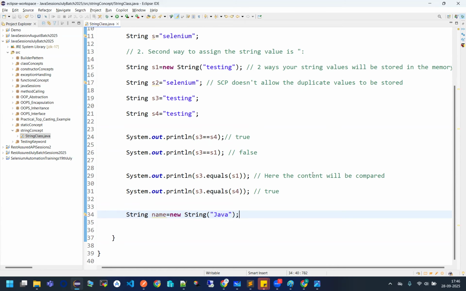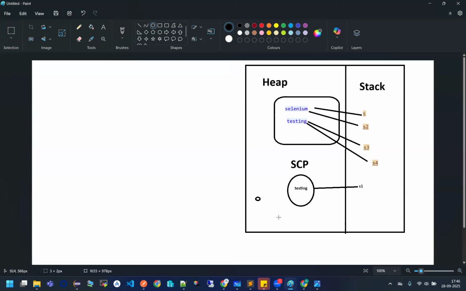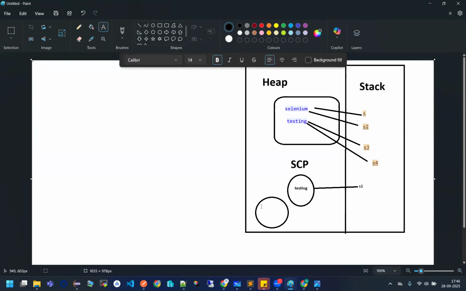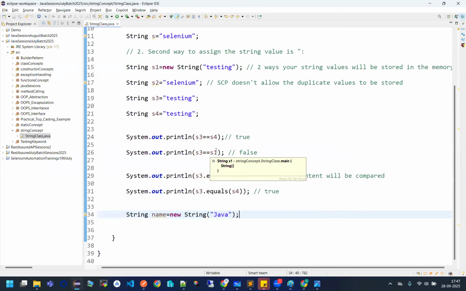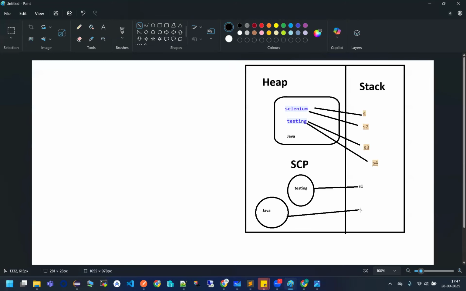So first of all, one object will be created, guys. Fine. And inside this object, I'll have the Java value stored. And one Java will be stored inside here, in the string constant pool. Okay, and this object will be referred to by name. Yes or no? Yes.